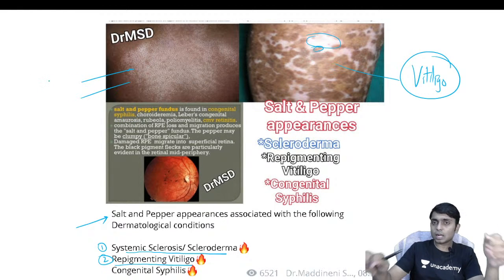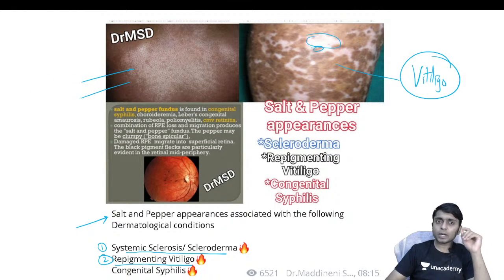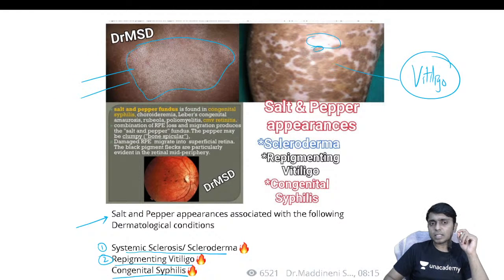If you add salt and pepper onto your plate, there will be areas of whitishness because of the salt, and areas of blackishness because of the pepper. Similar appearance of the skin can be seen in these 2 conditions. That is the reason why it is given the name salt and pepper appearance. And in congenital syphilis, the same salt and pepper appearance will be there, but that will be in the fundus.